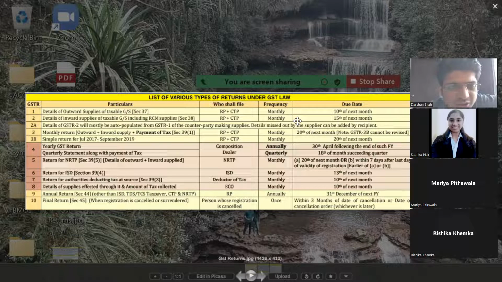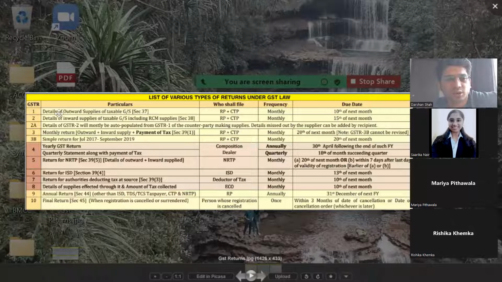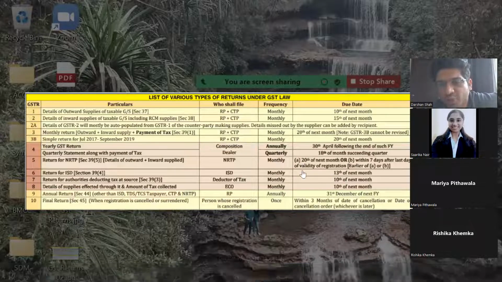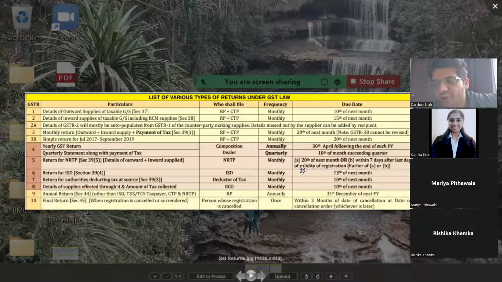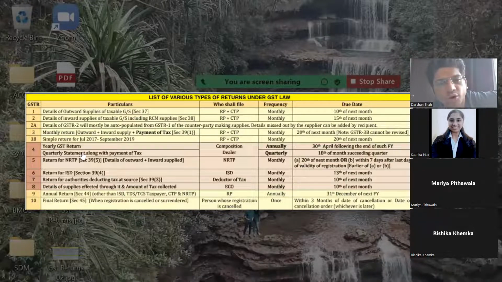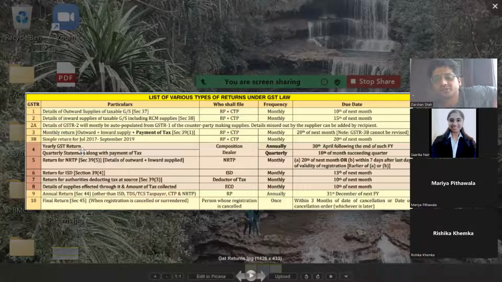But I think more of the yellows will be judged in your exam. Still, you should know these limits, whether monthly or quarterly. So basically for everyone it is monthly. Only for the composition scheme dealer, because they are small scale dealers, it will be quarterly. All right.